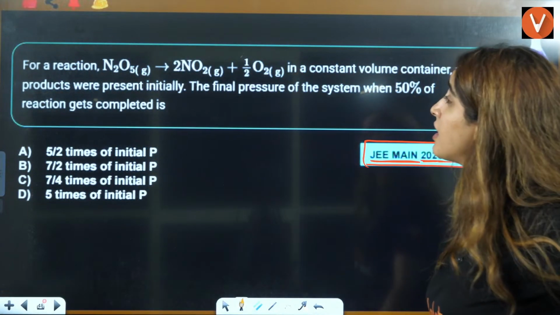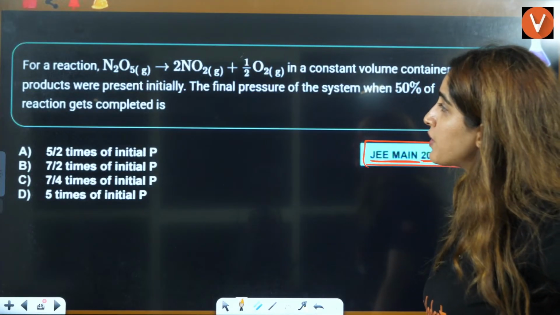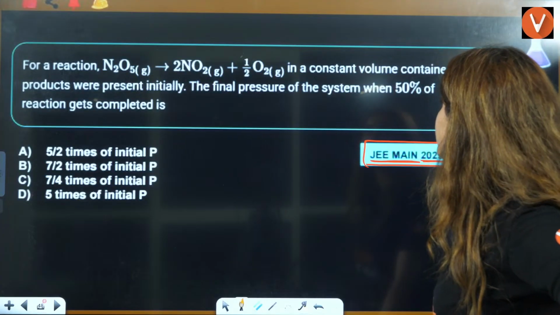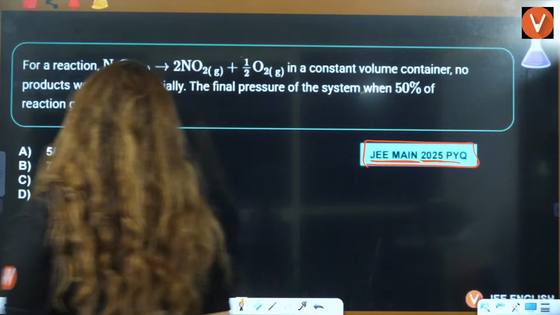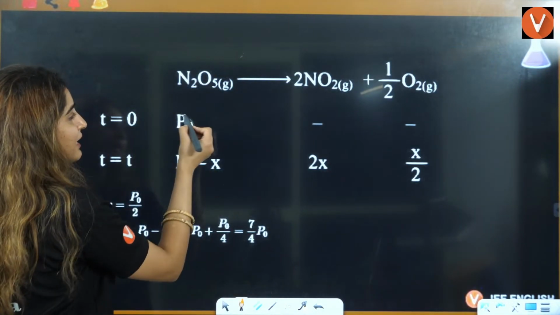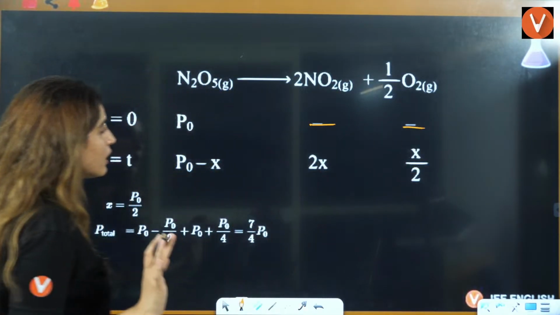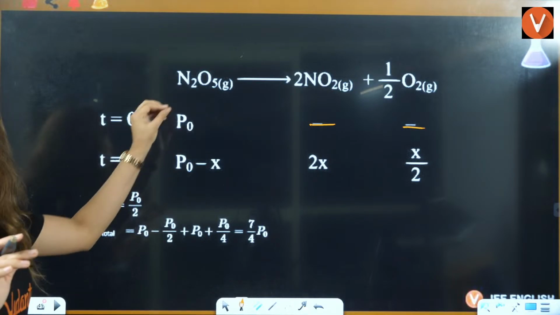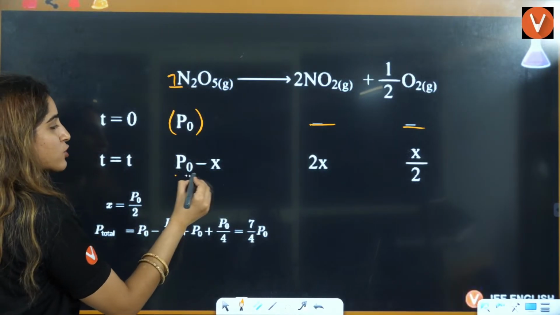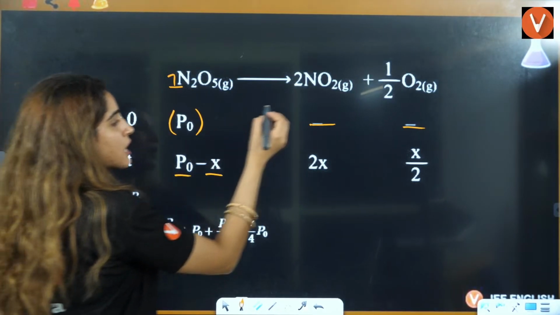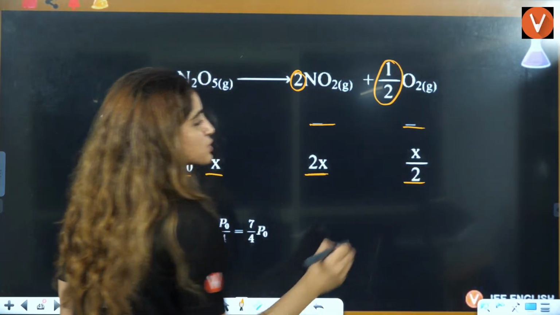Chalo, no worry. For a reaction, this, in a constant volume container, no products were present initially. The final pressure of the system is when 50% of the reaction gets completed. So basically, initially there was no product, so I have written it as 0 and 0. Initially at time 0, you have pressure as P0. And after time, this is stoichiometry, so P0 minus stoichiometry into X. This is stoichiometry multiplied by X that will be formed.